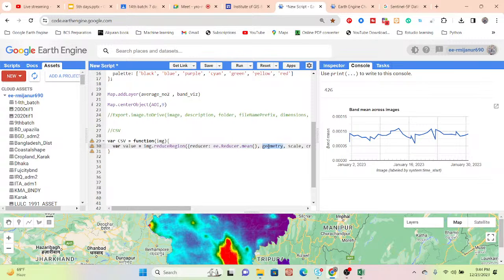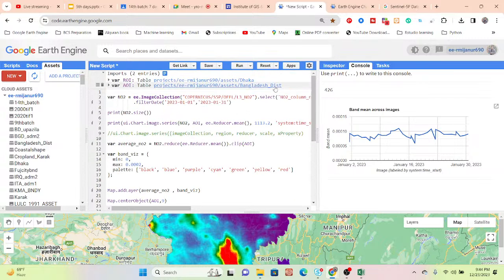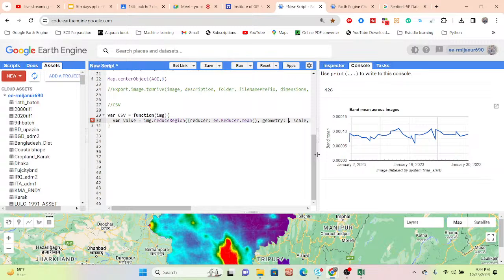So geometry. Geometry is your shapefile variable name. In this time, I want to download the time series data for the Bangladesh country boundary. The Bangladesh country boundary is stored in the AOI, so just put here the AOI as a geometry. Then scale. Scale is the resolution of your satellite images, 1113.2 meters. And other things simply.